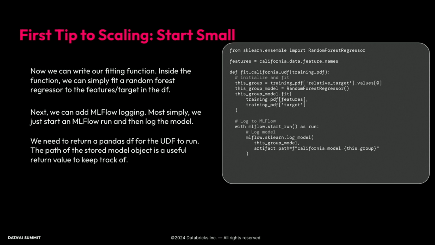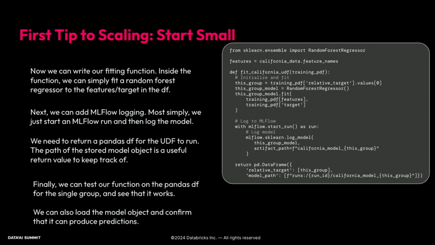The last thing we need is to return a Pandas data frame in order for the UDF to run. And so one thing that I like to do is to use the artifact path of the stored model as something to keep track of, and also just to give us something to return. So we can return our relative target, that is our group, and then the model path, which we can pull from the MLflow artifacts.